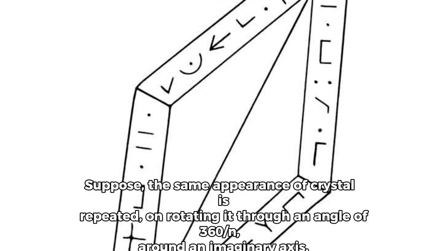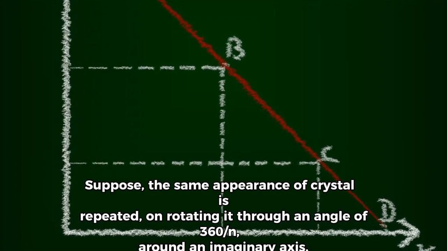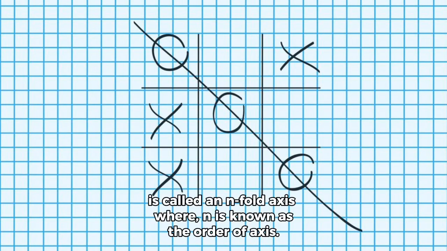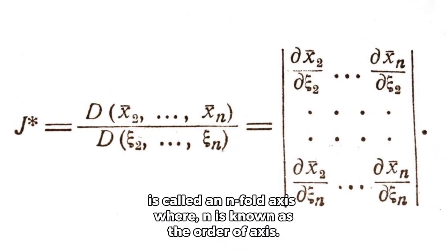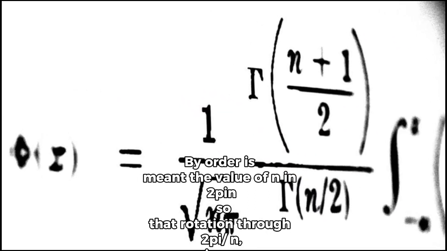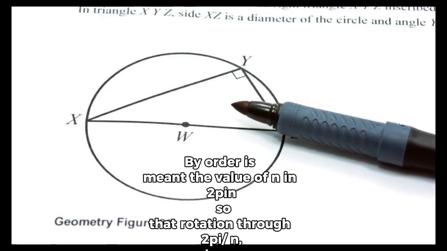Suppose the same appearance of the crystal is repeated on rotating it through an angle of 360/n around an imaginary axis. It is called an n-fold axis, where n is known as the order of the axis. By order is meant the value of n, so that rotation through 2π/n gives an equivalent configuration.